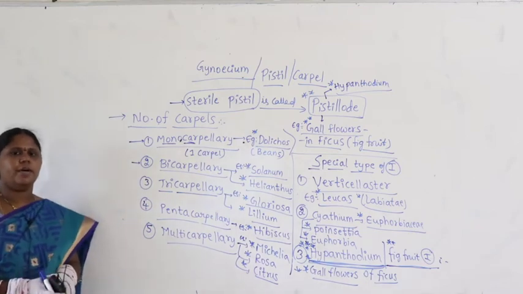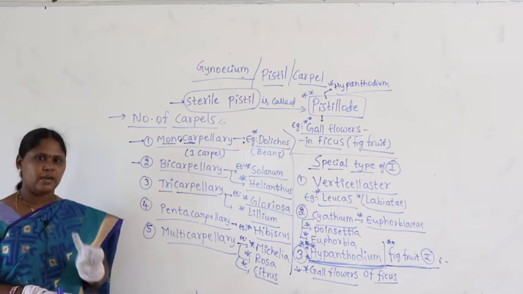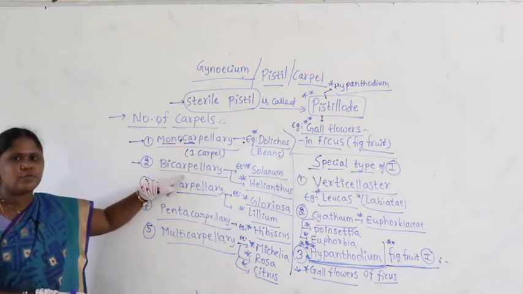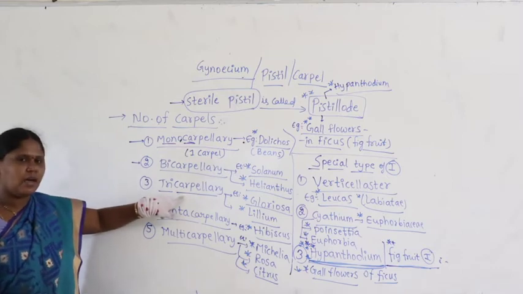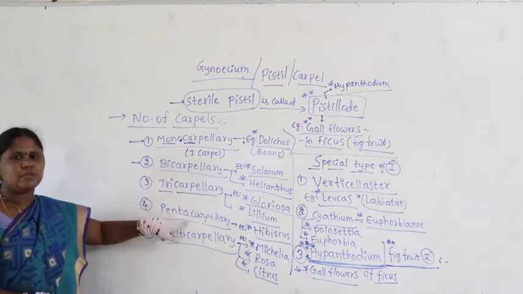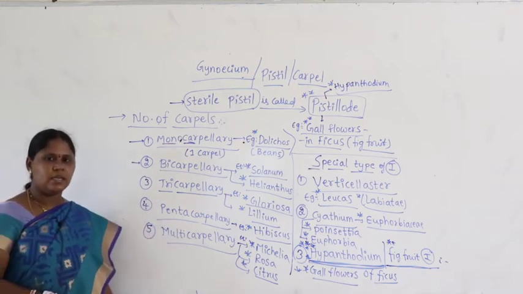Right. So, according to the number of carpels, monocarpellary means the flower contains only one carpel. Bicarpellary means two carpels. Tricarpellary means 3 carpels. Pentacarpellary means 5 carpels. Multicarpellary means many carpels.